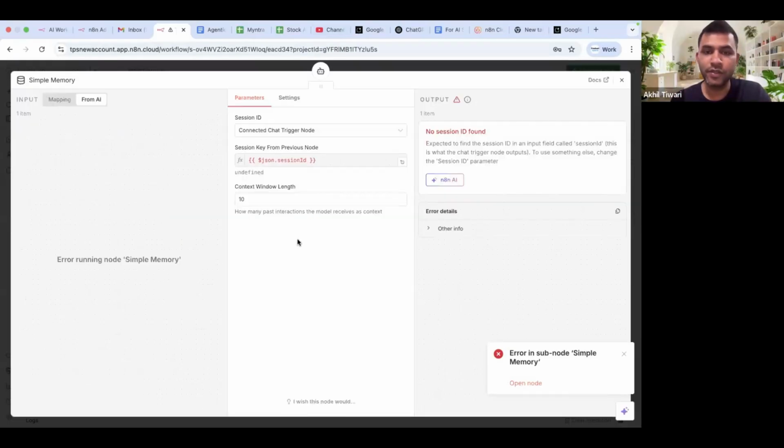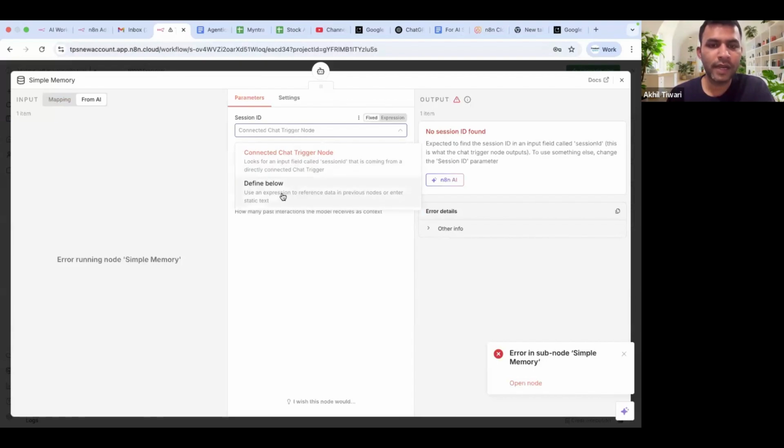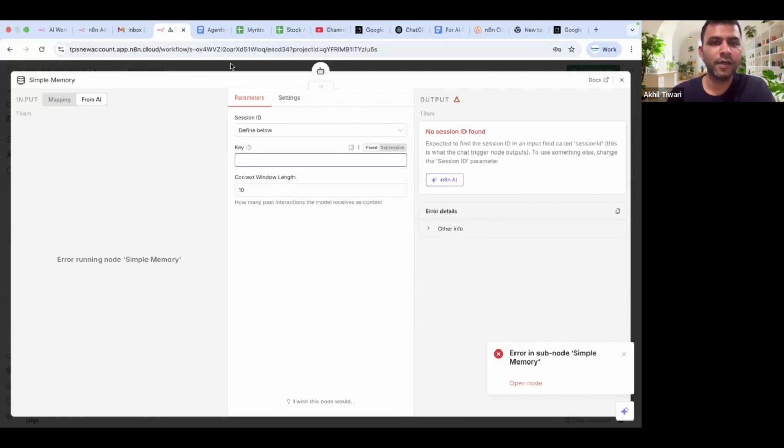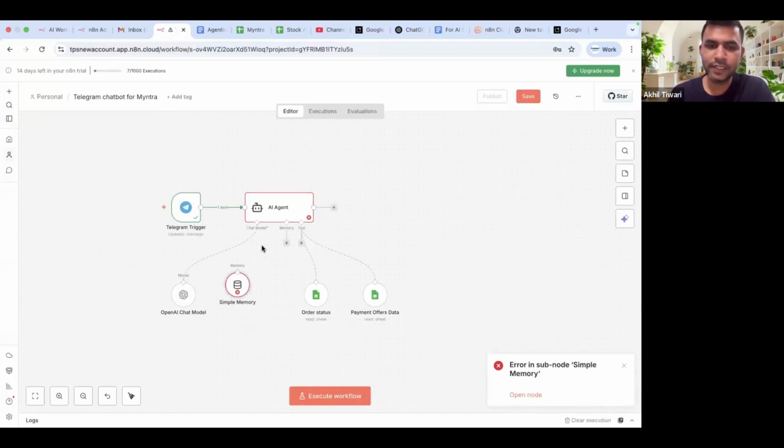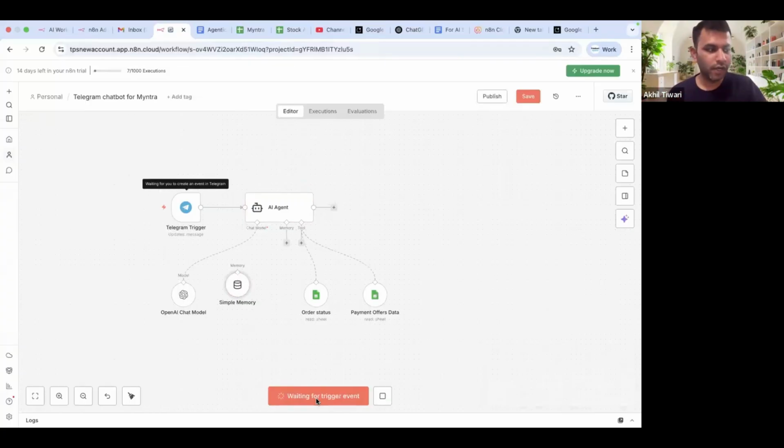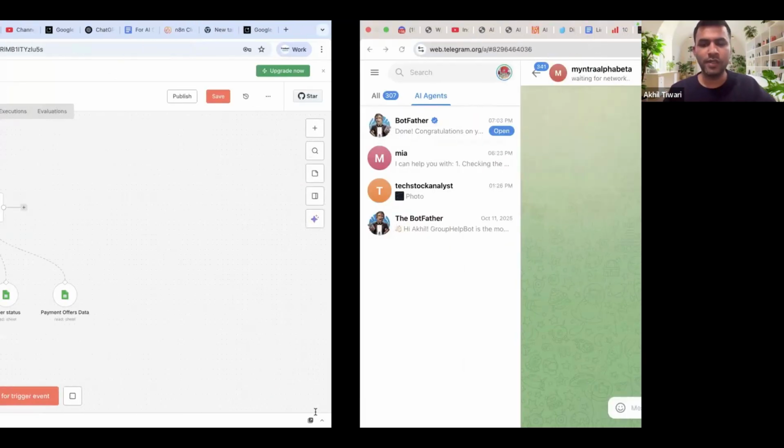I've gone here and you can see that, okay, no session ID is found. We have given this as a variable field, but there's no such field in the previous nodes. So how do we go ahead and set it up? We just click on define below. And one more thing we do, we first disconnect it and then run it one more time. All right, let's try to run it. Okay, folks, just for your understanding, we will hit multiple errors and make mistakes and then learn from them so that it stays longer for you. So there'll be some back to back errors. So hold on to this. Now I'll say again, hi.